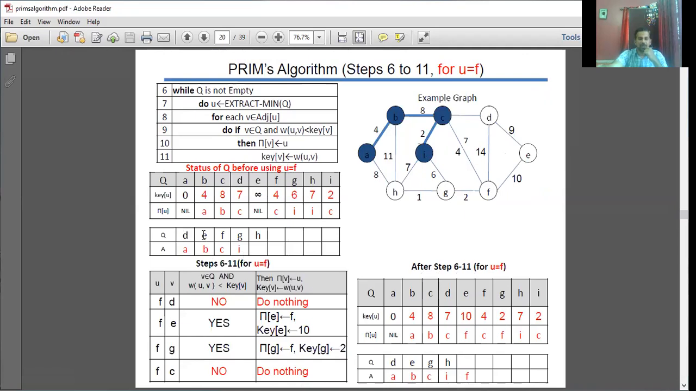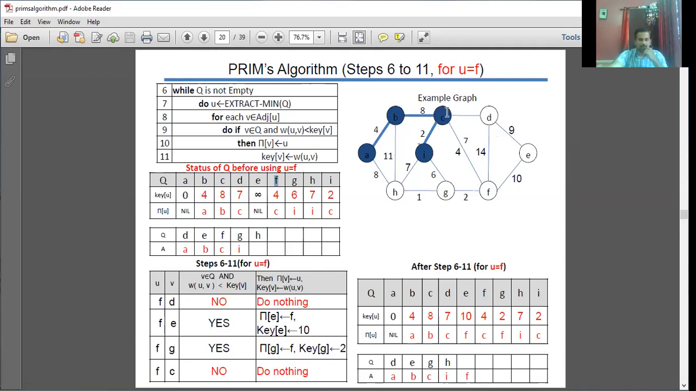Next, U is equal to F. From the available D, E, F, G, H, which has the minimum key value? D 7, E infinity, F 4, G 6, H 7. The minimum one is F, so choose that as your U. And its adjacent vertices, I think we have 4 adjacent vertices for your F. This one is nothing.